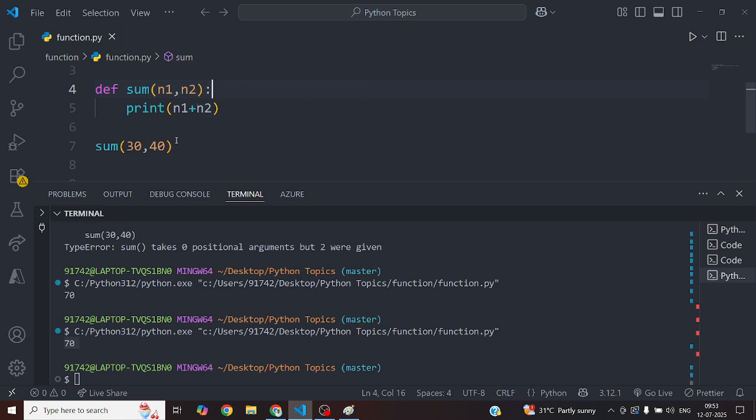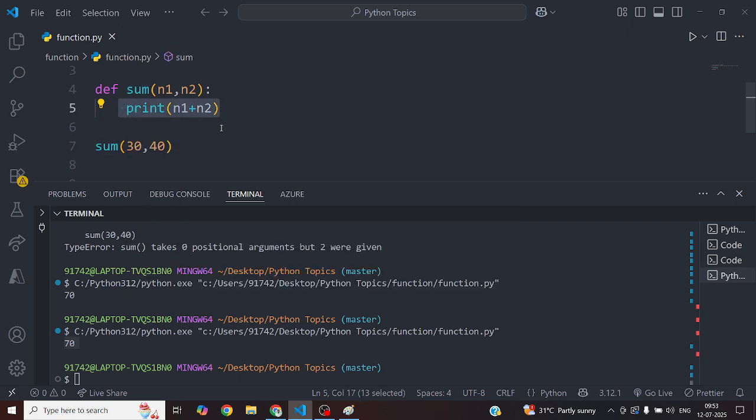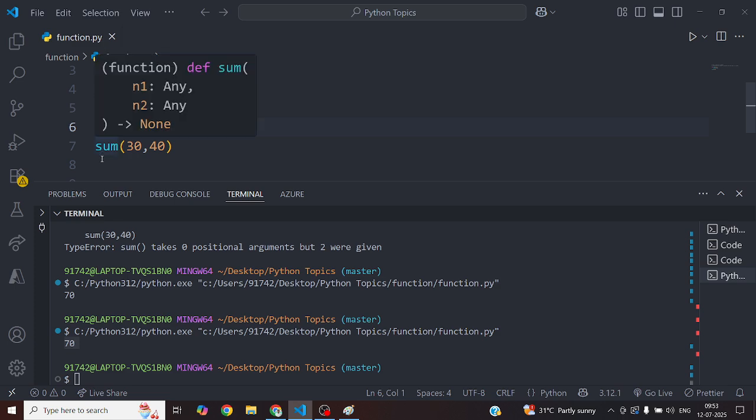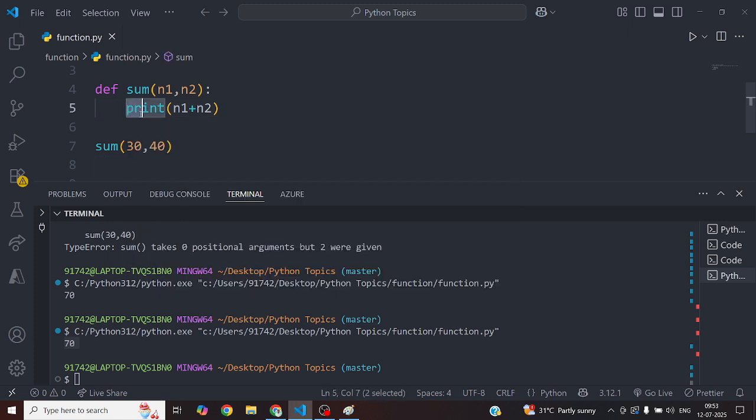Now another thing. Suppose I do not want to print here. I want to print after the normal line, in the normal flow, not in the function body, right? So you can directly return this n1 plus n2 from this particular function. What will it do?